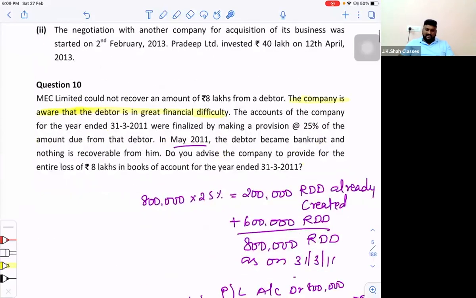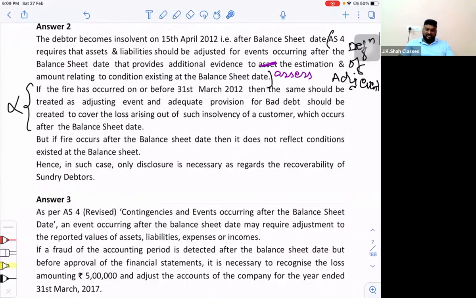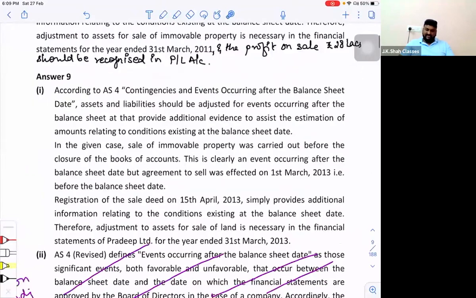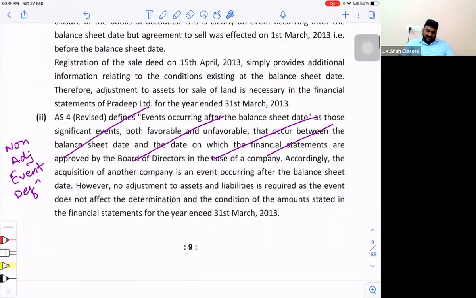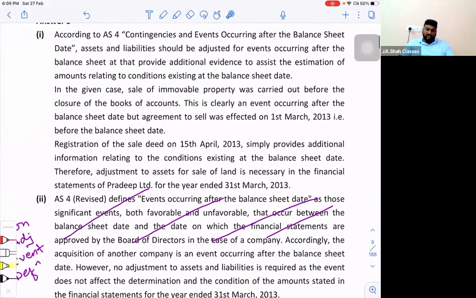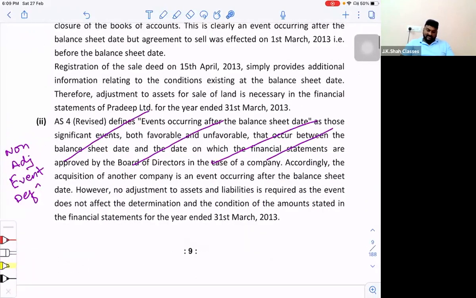If you remember, I told you yesterday that questions were asked on these examples. This was an examination question. Now, I have made a change in the solution to the 9th, second part. See, I've cancelled this part. So what you have to write as per AS 4 is the definition of non-adjusting events, and then you can copy the given situation.